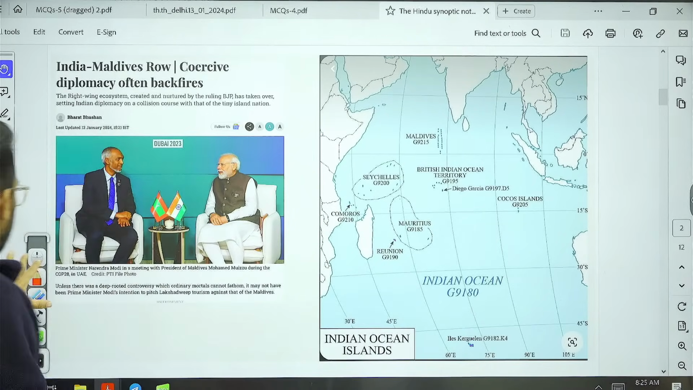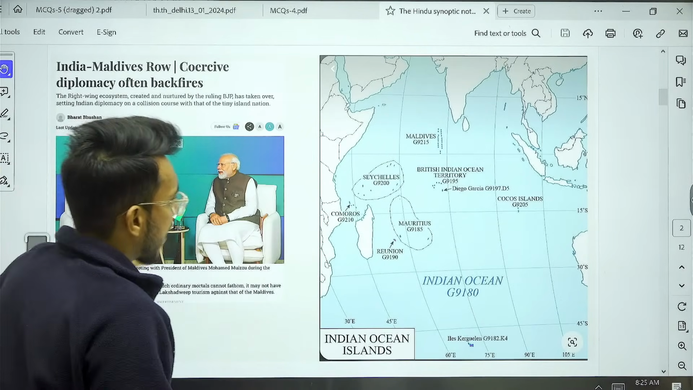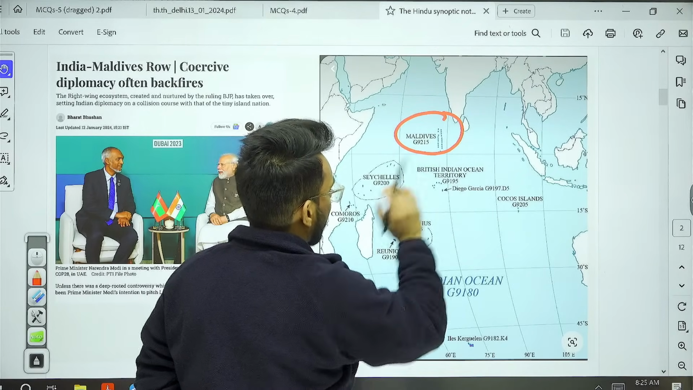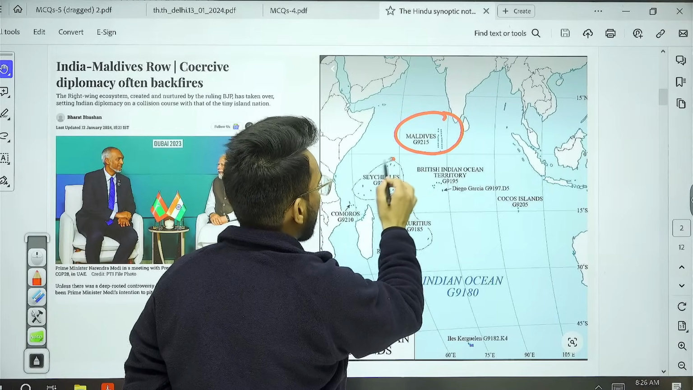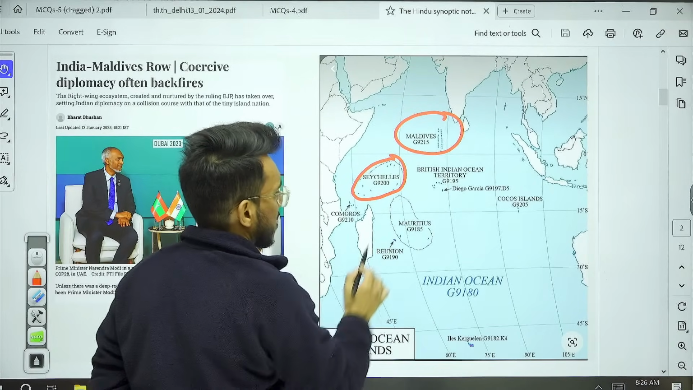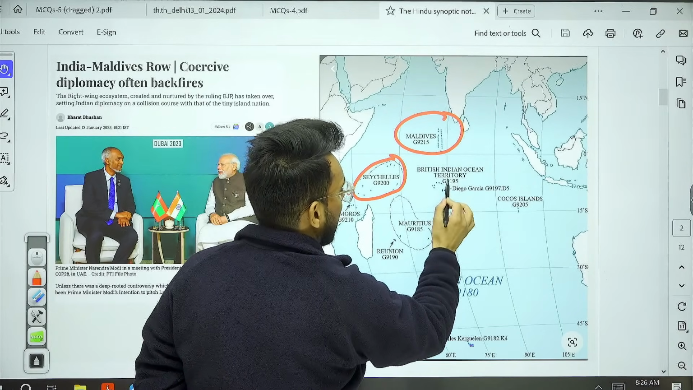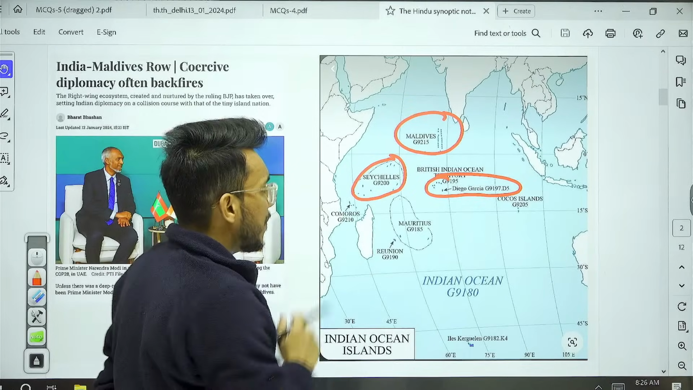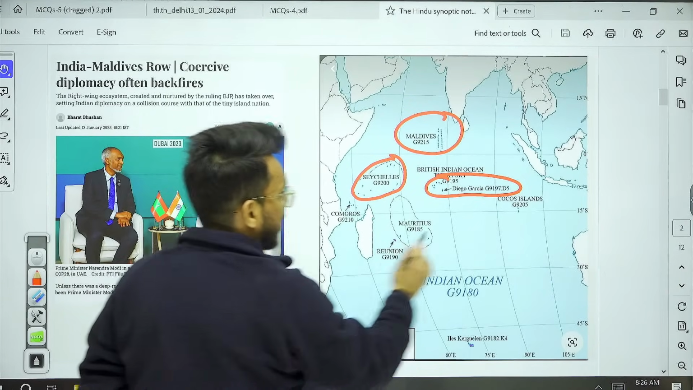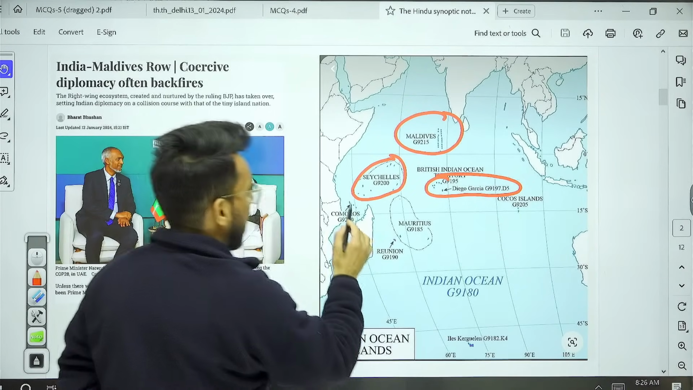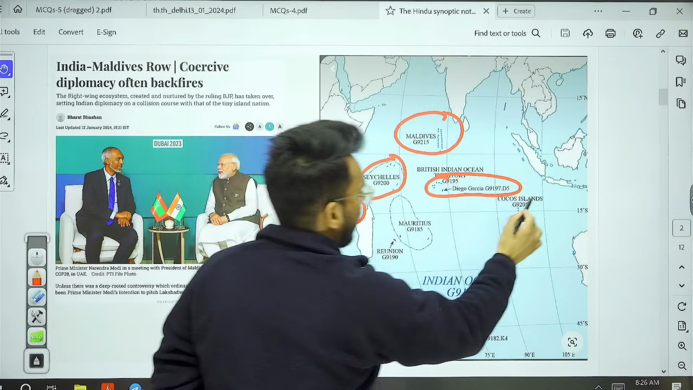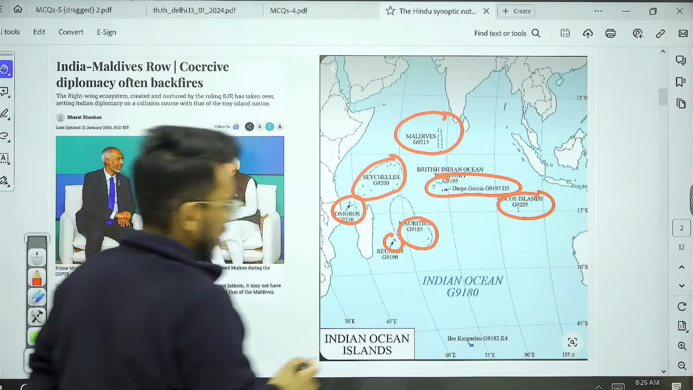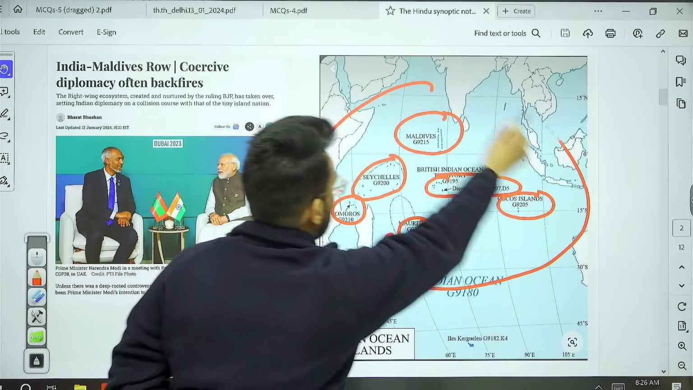So when we talk about the Indian Ocean, there are certain important islands that we have. In the northernmost, we have Maldives. Then after the Maldives, we have Seychelles. Then guys, here we have Diego Garcia. Now, Diego Garcia is a British territory. Then here we have Comoros. Then we have Cocos Island. Then we have Mauritius, and here we have Reunion. So these are the important islands in the Indian Ocean.